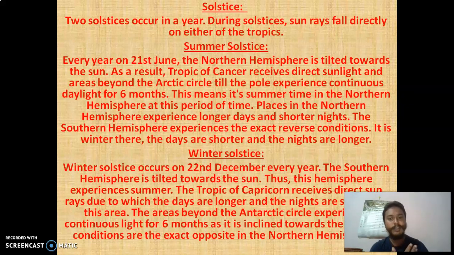So when this hemisphere experiences summer, the Tropic of Capricorn receives direct sunlight, due to which the days are longer and nights are shorter in this area. The areas beyond the Antarctic Circle experience continuous light for 6 months as it inclines towards the sun. The conditions are exactly opposite in the northern hemisphere. So, understood? When it's summer in the northern hemisphere, the opposite happens in the southern hemisphere, and when the southern hemisphere receives the sunlight, the opposite happens in the northern hemisphere.